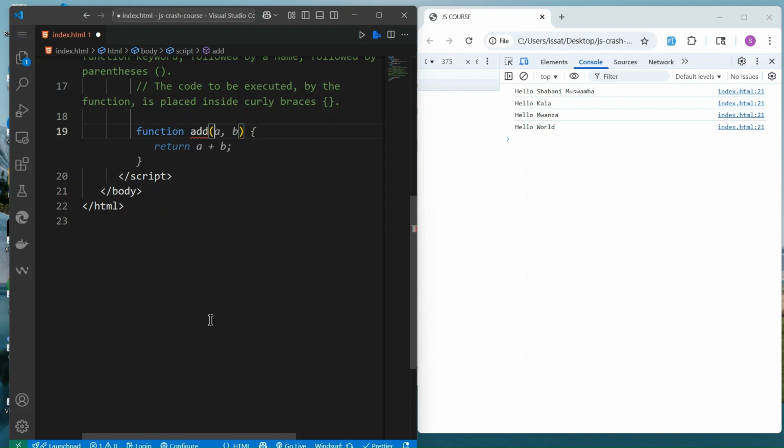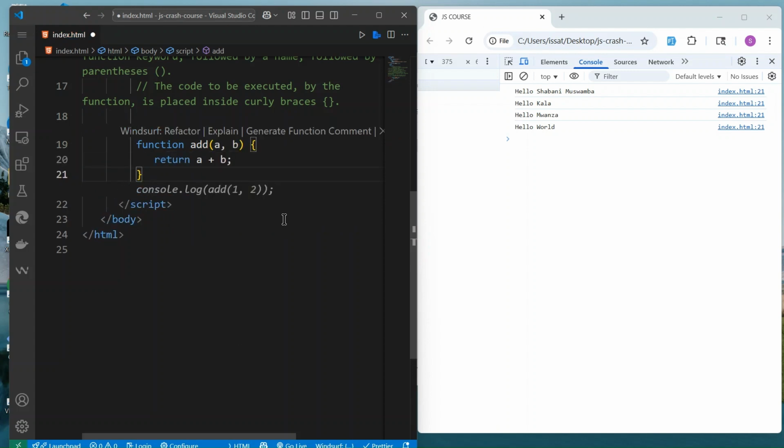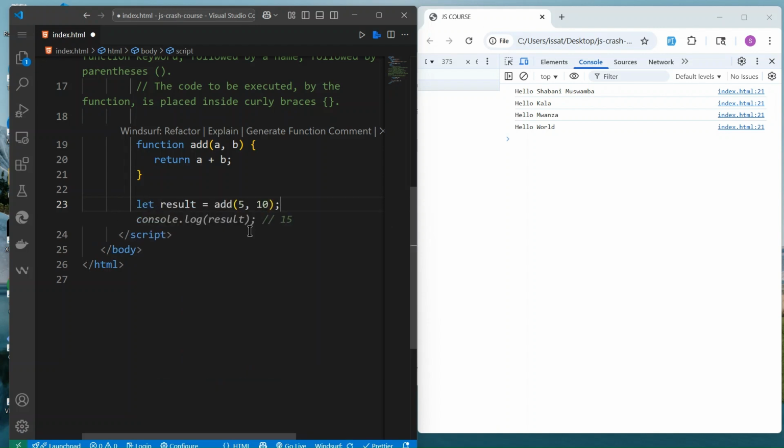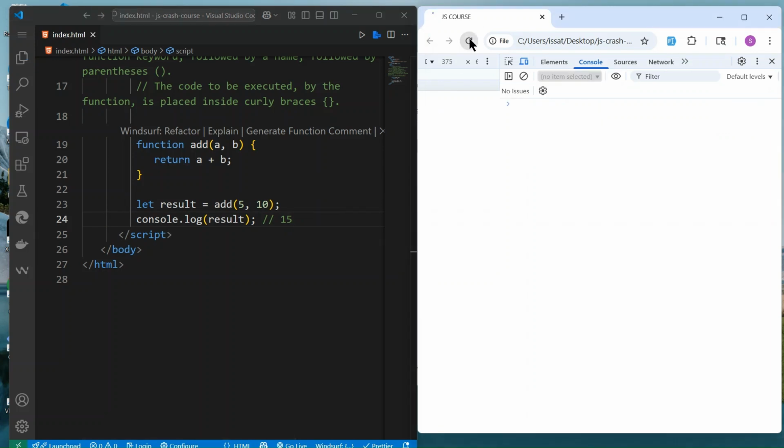So we get, for example, A and B. This function will just return A plus B. So here we can do, for example, let result be equal to the add function. We call that function to perform this. Pass 5 and then you pass 10. So the result will be 15, because that is what the function is doing. It just returns 15.